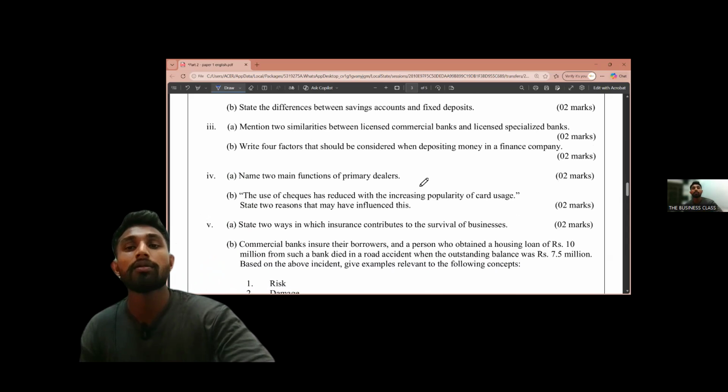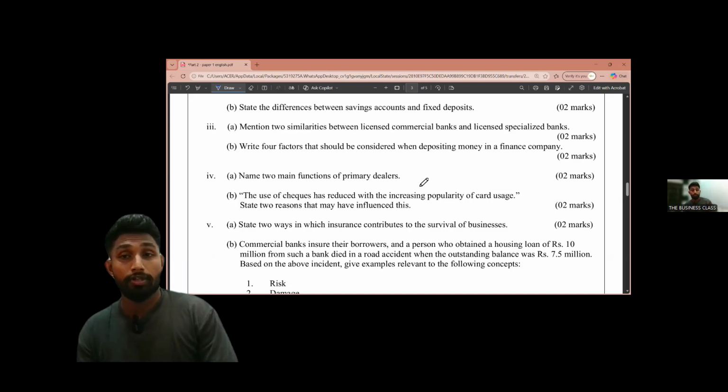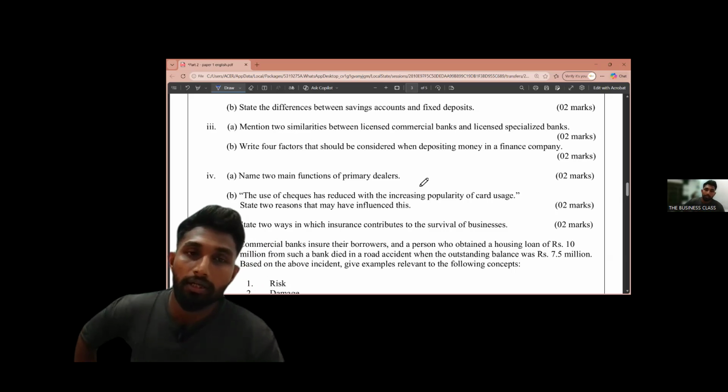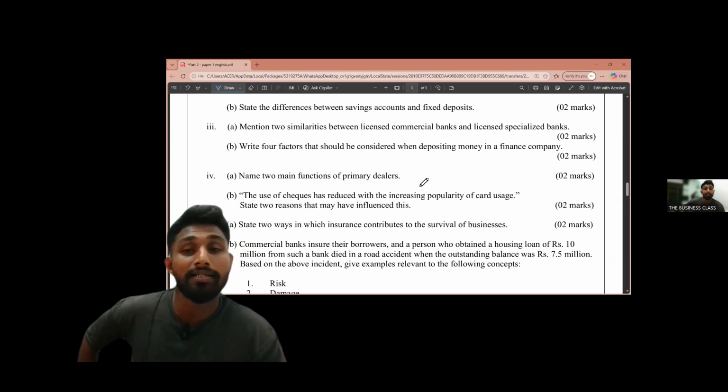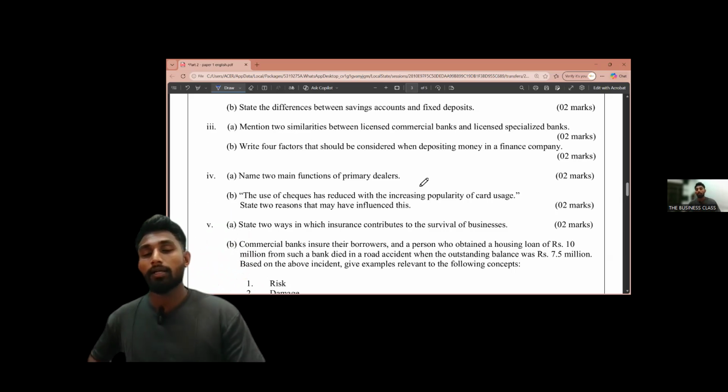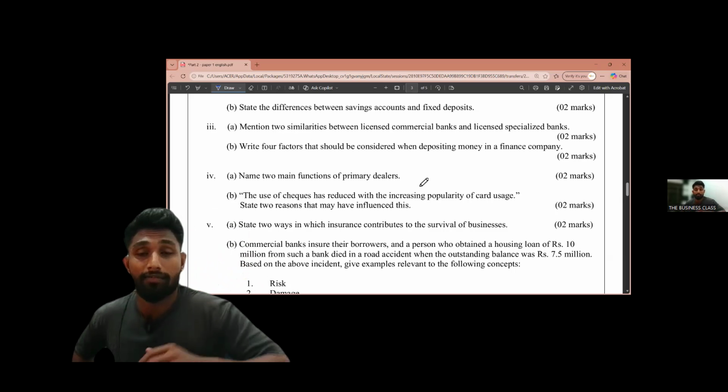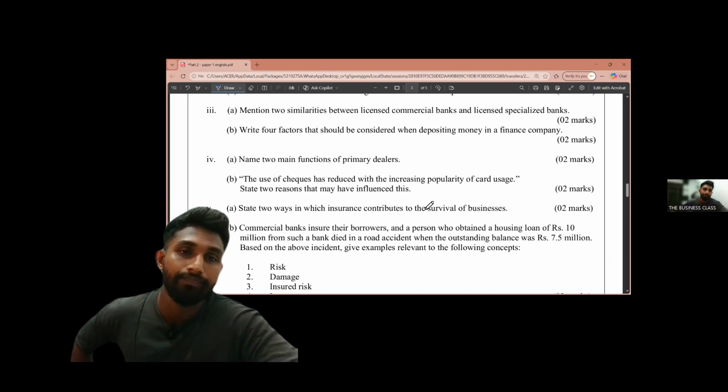For savings accounts, the interest rates are quite low, but for fixed deposits you get higher interest rates. Then another thing: we can't use savings accounts as collateral when taking debt, but we can use a fixed deposit certificate as collateral when taking loans.